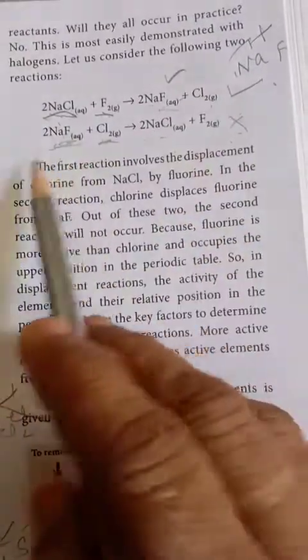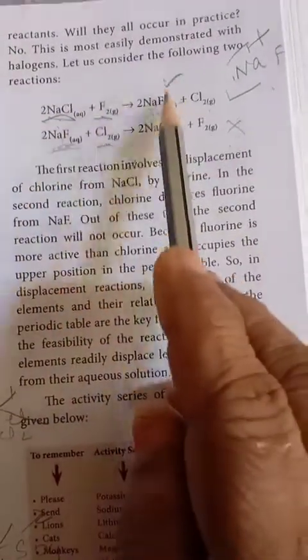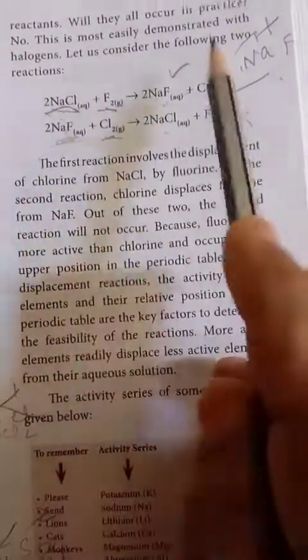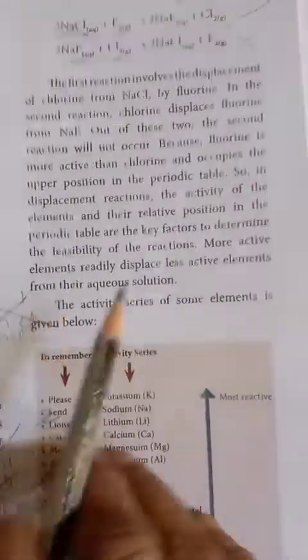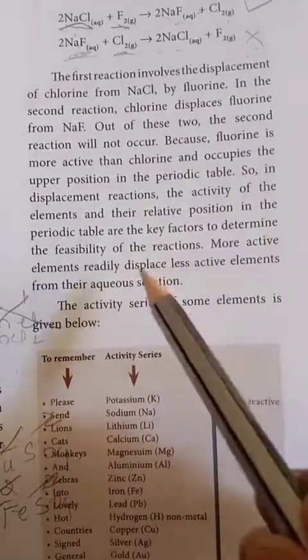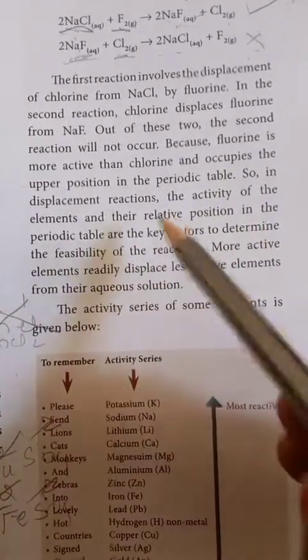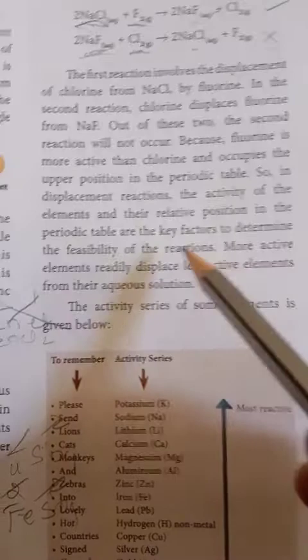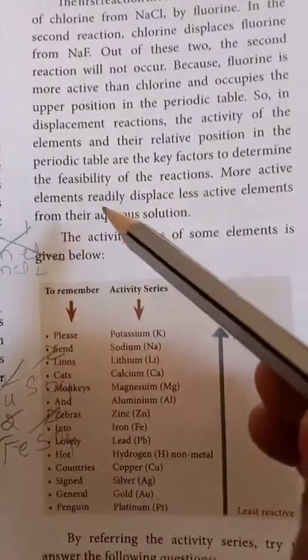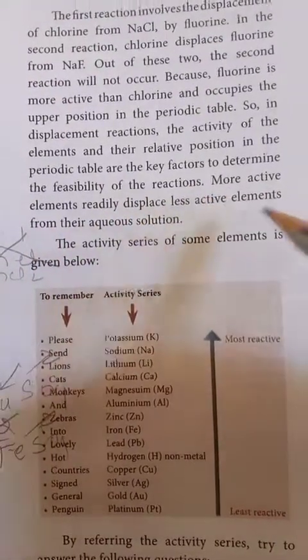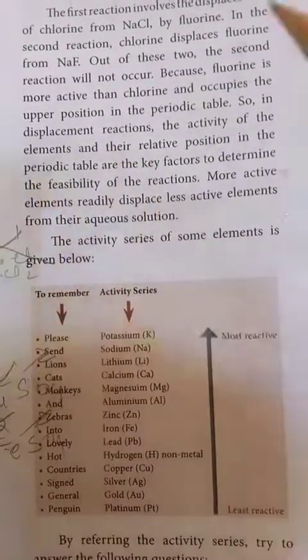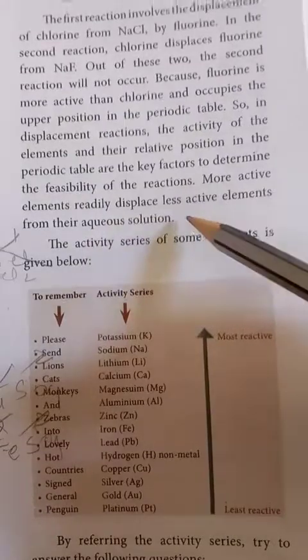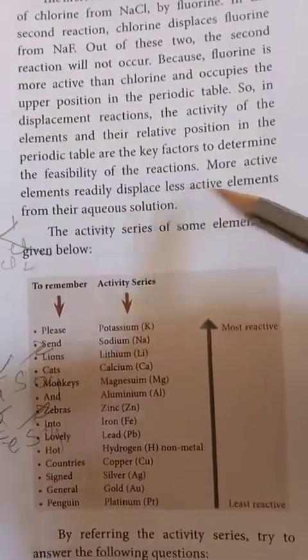Fluorine can displace chlorine, but chlorine can't displace fluorine because fluorine is more reactive in nature. More active elements readily displace less active elements, because fluorine is more active, so it can displace the less active chlorine from the aqueous solution.